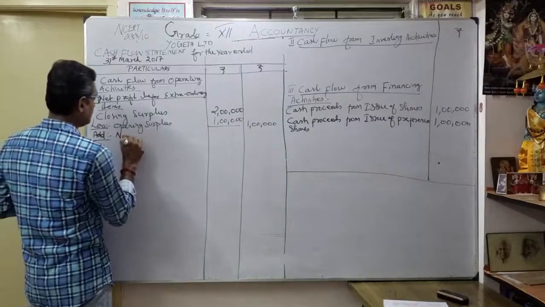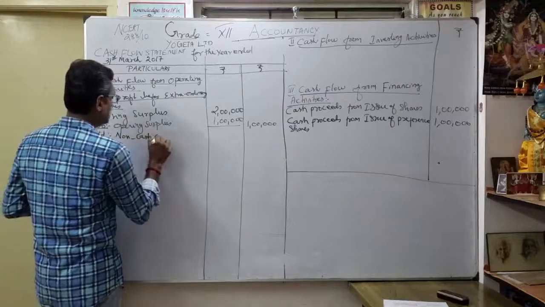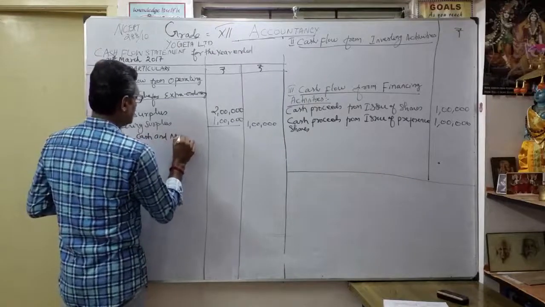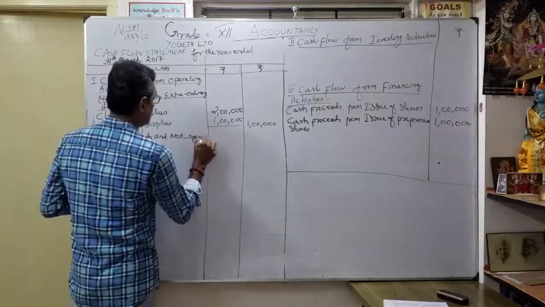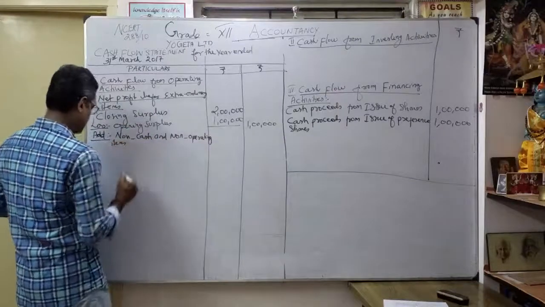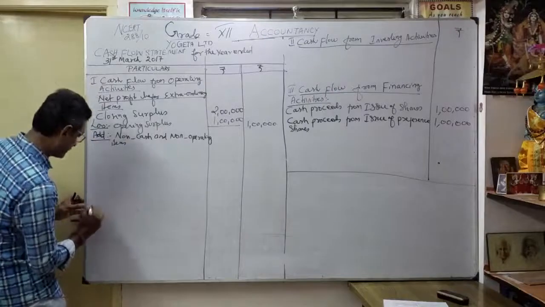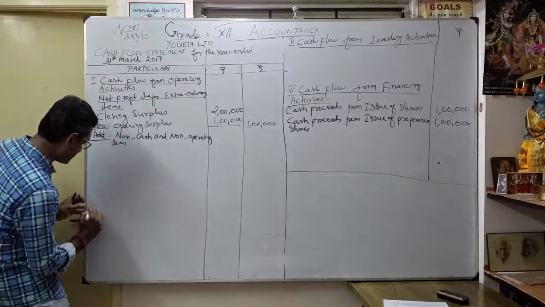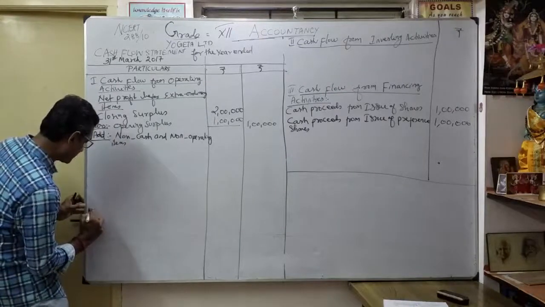Add non-cash and non-operating items. Okay, that's what we're going to add. Then give some space, we're going to discuss accordingly. Here, you know, working capital, operating profit